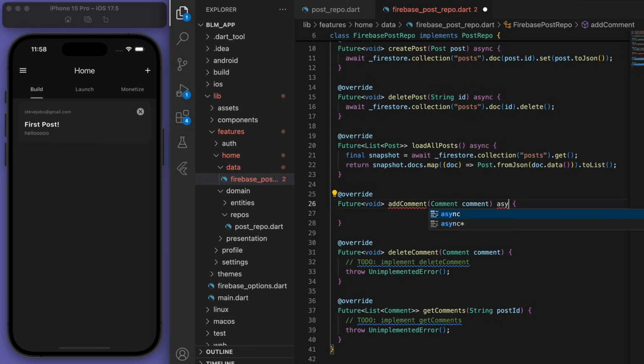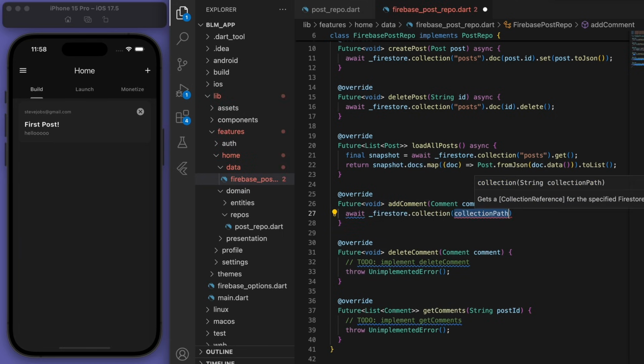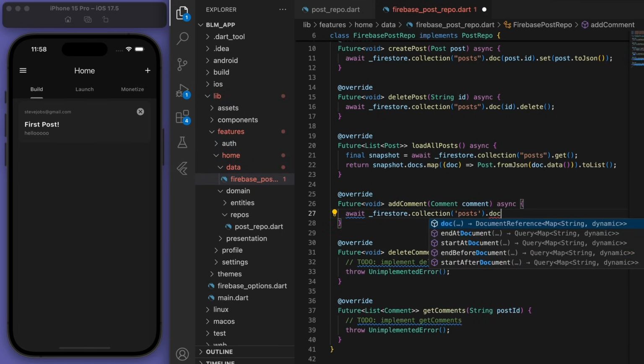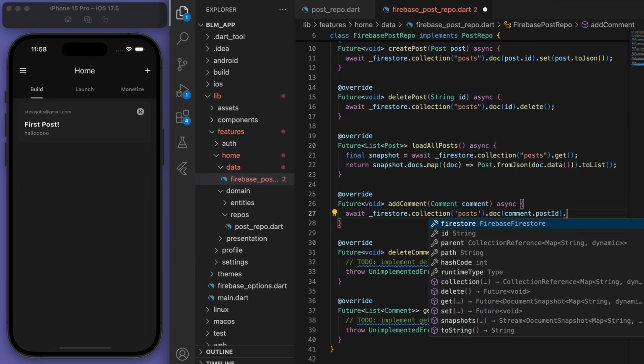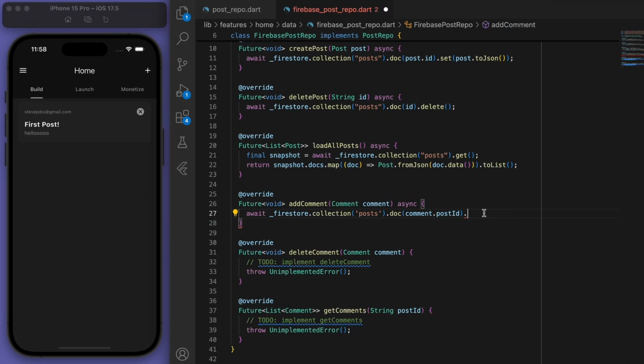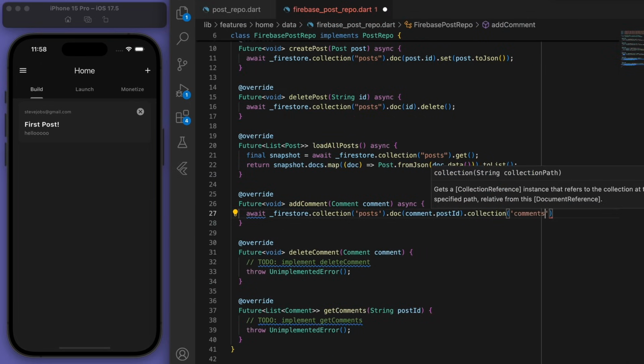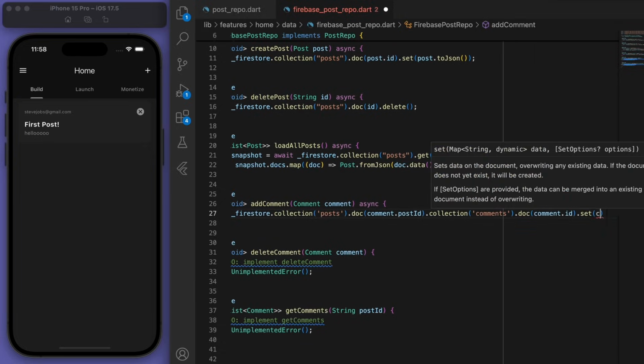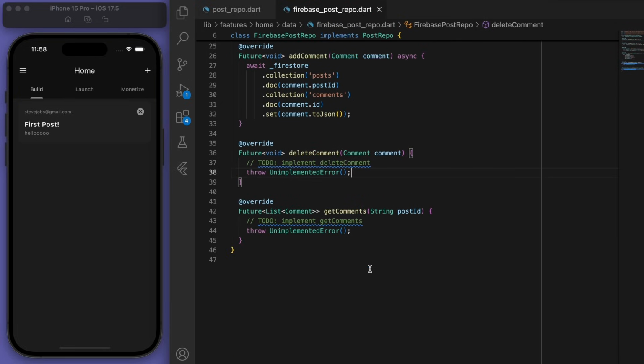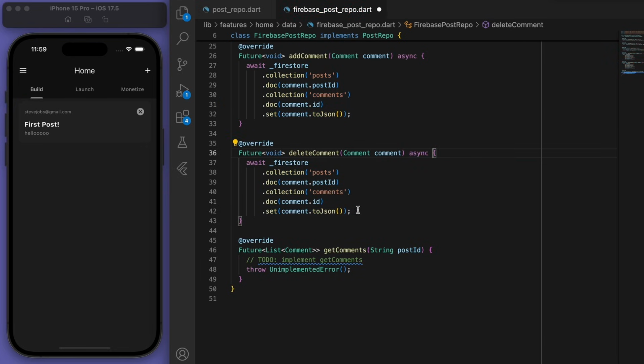Starting with add comment, we're going to go to our collection of posts, and under that post, we're going to create another collection of comments, and that's where we're going to store it. So that means when I delete it, let's just copy this. It's going to be very similar, but at the end, just delete. And then if we need to load and get all the comments, this will also be very similar to the posts.